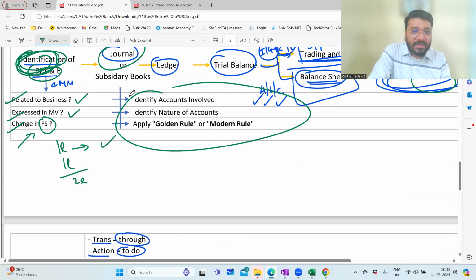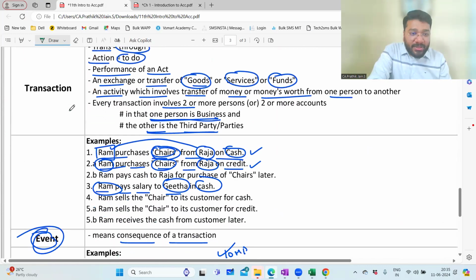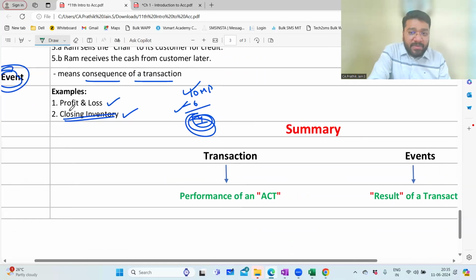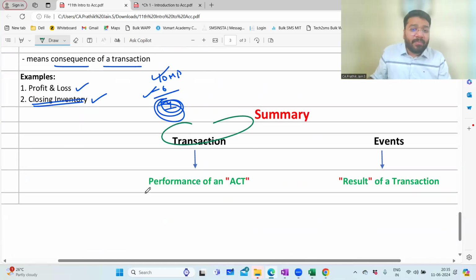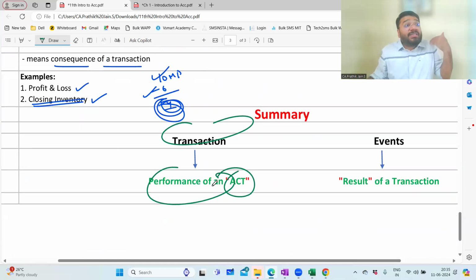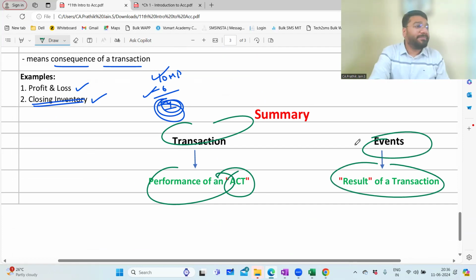This part I said I'll cover in the journal. Transaction done, event also done. So if I have to give a summary, a transaction is the performance of an act. An activity which takes place in the first instance is called a transaction, and the result of the transaction is called an event.